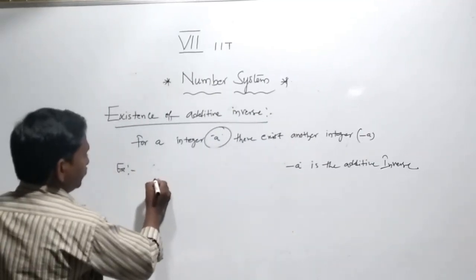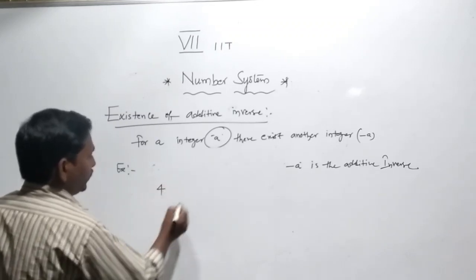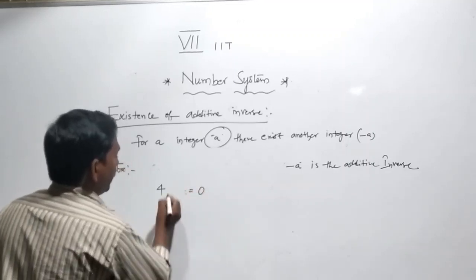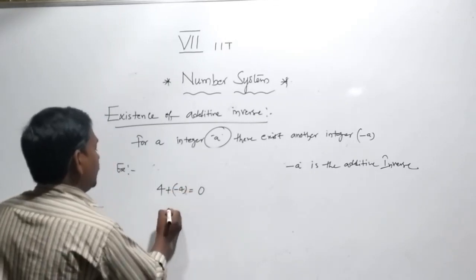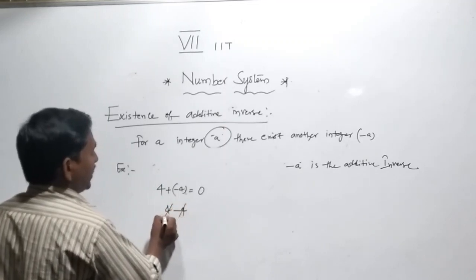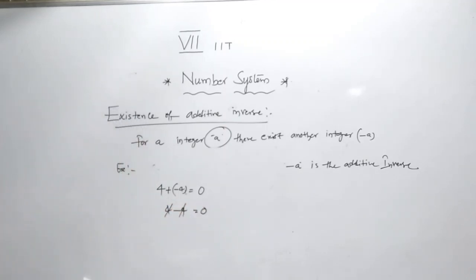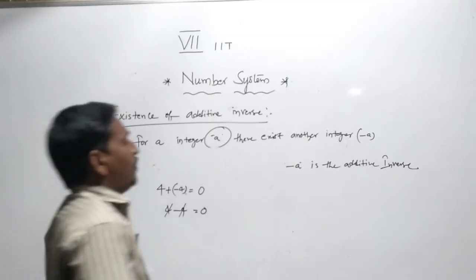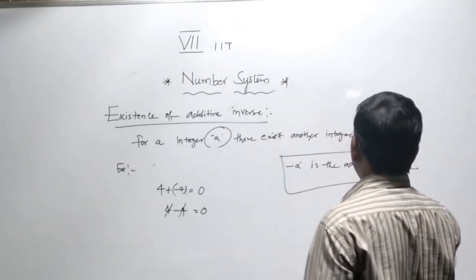For example, 4 plus minus 4, plus into minus, plus value and minus value both are cancelled, we get 0. So that's why the additive inverse exists: minus a is the additive inverse of a, for all integers.